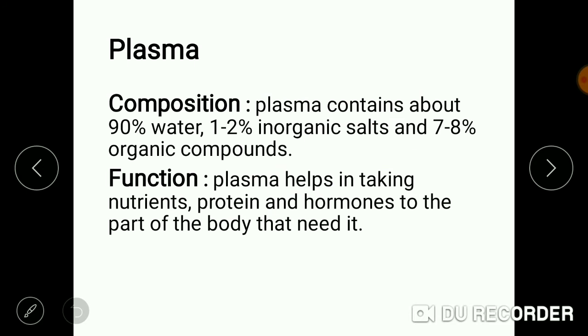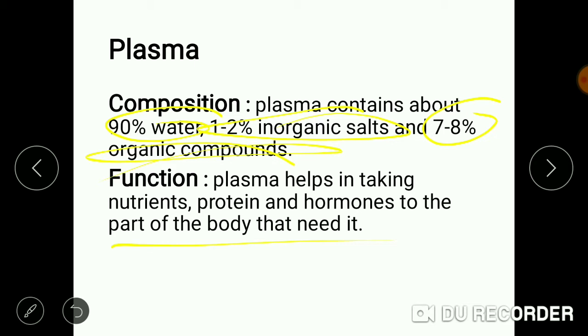So let us talk about plasma first. Plasma is composed of 90% of water, 1 to 2% of inorganic salts, and 7 to 8% of organic compounds. The function of plasma is that it helps in taking the nutrients, protein, and hormones to different parts of the body that need it. Why does this happen? As we all know, plasma is the fluid portion of the blood and it helps in the movement of blood to different parts of the body.